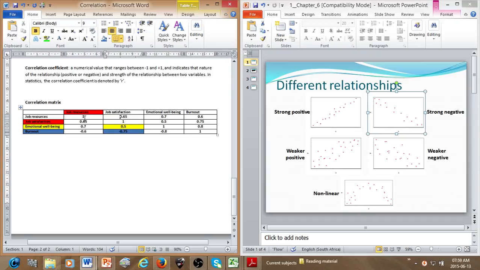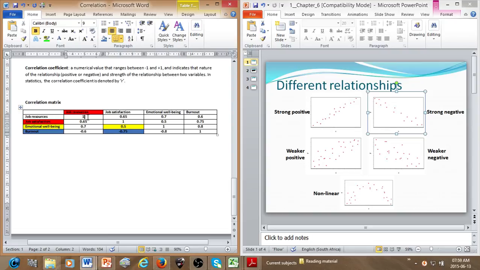And have you noticed a perfect one over here, and it just progresses in this fashion. Now the reason behind that is that obviously job resources perfectly resemble job resources, so their correlation will be perfect, it'll be 1. So that's why the one progresses down like that.